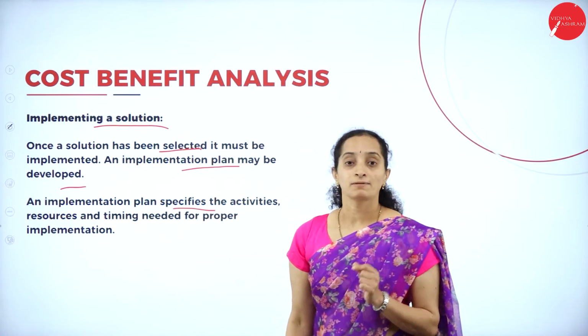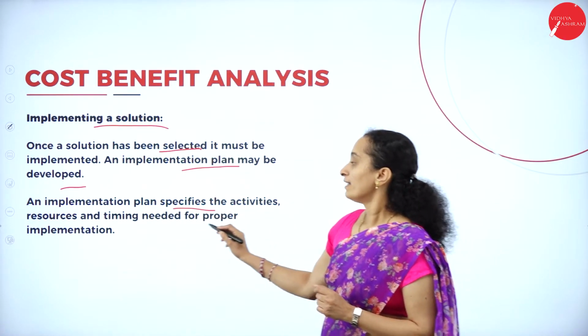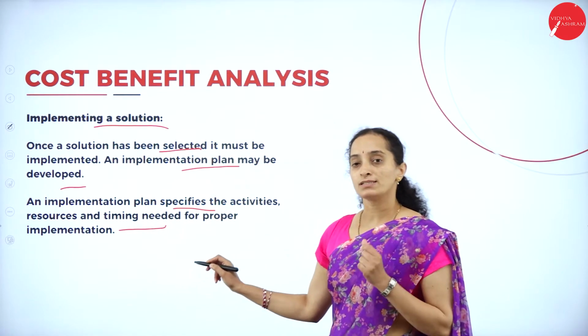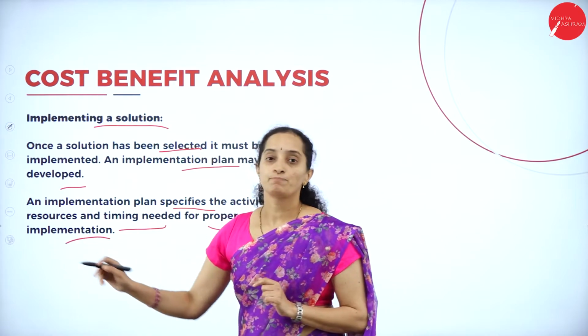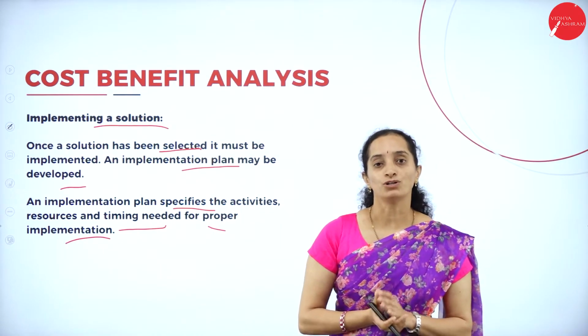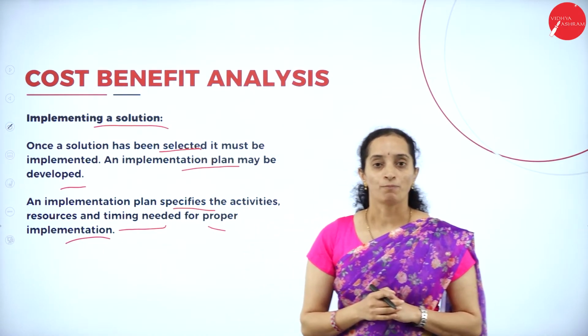An implementation plan will specify the activities, resources and timing required for the proper implementation. What you need to do for a proper implementation.